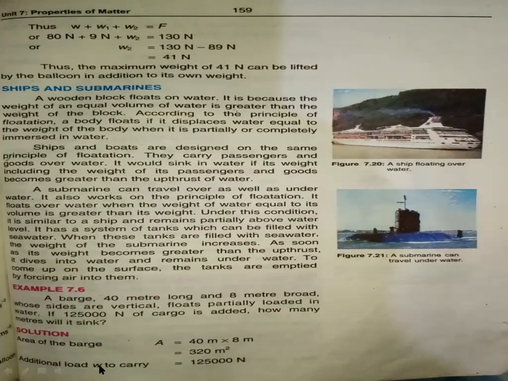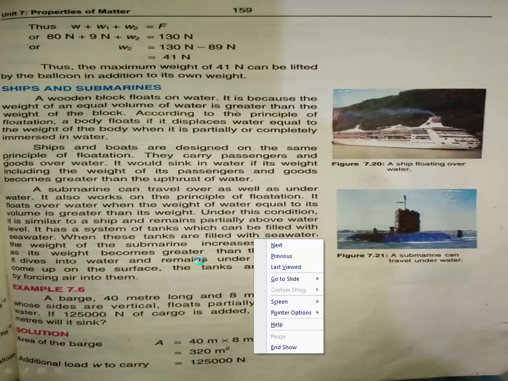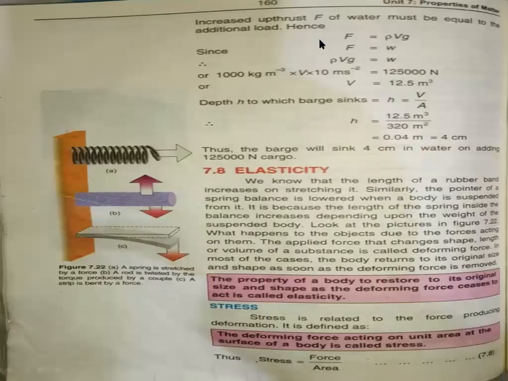Additional load carried is W. The load is noted with W, and it is given to me as 1,25,000 Newton. So this is the force given to me. Next, the increased upsurge force of water must be equal to the additional load, because if the object is to sink, the upsurge force is greater than the weight of the object. So I will use the formula F is equal to rho Vg. We derived this formula in my last lecture.